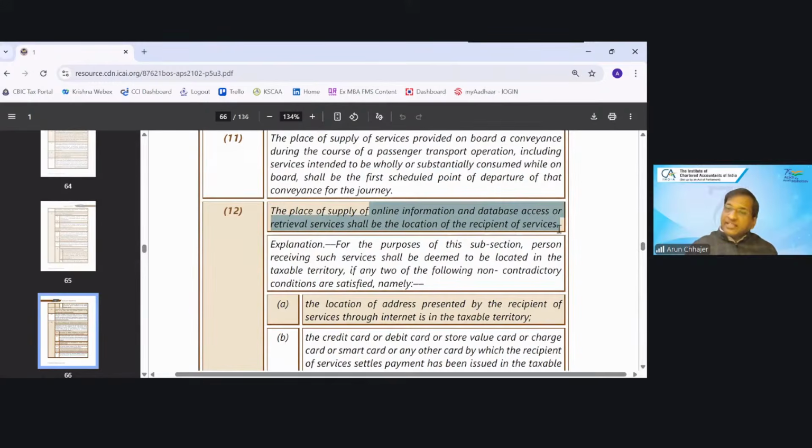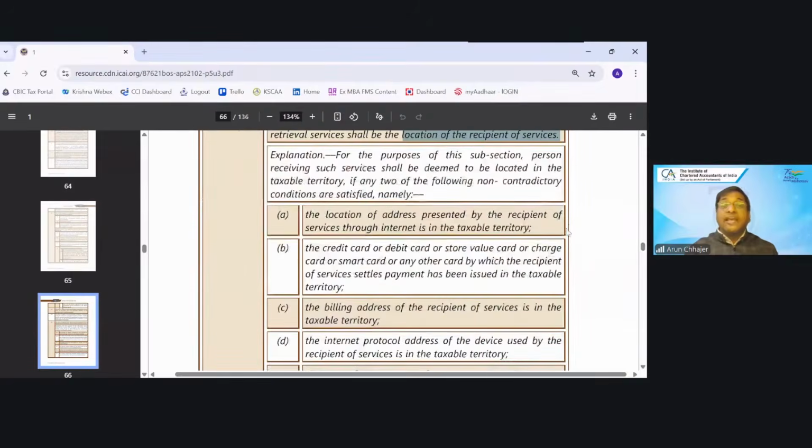So if the transaction is OIDAR, online information database access and retrieval, then what would be the place of supply? The customer location, the recipient location, will be the place of supply. What is the problem? The problem is not in the provision. The problem is in the explanation. I'll give you one example. My recipient is Mr. John, who is actually located outside India. I am an OIDAR company providing the service from India. I'm a supplier, and my recipient is outside India.